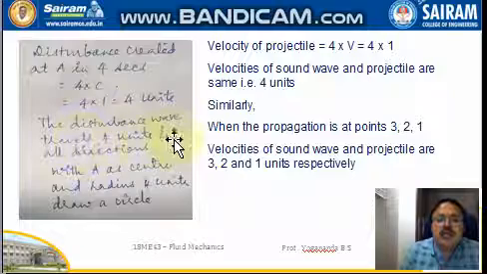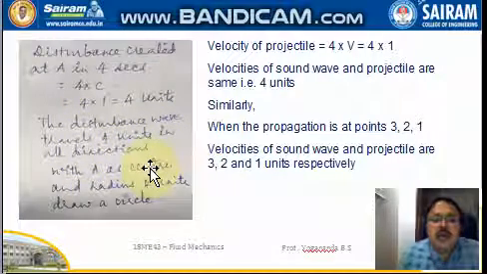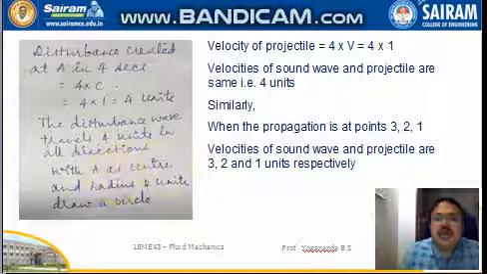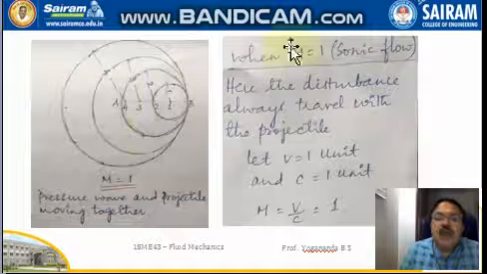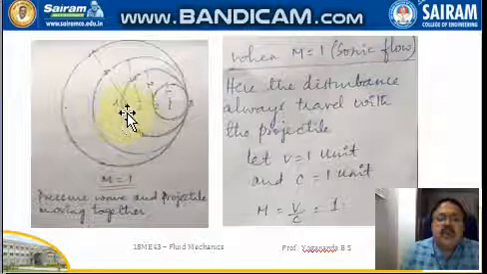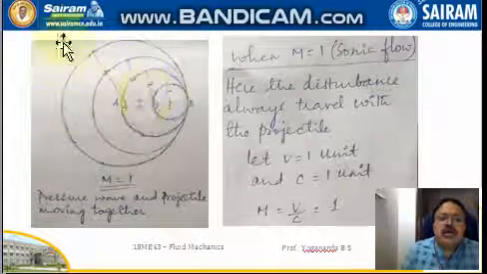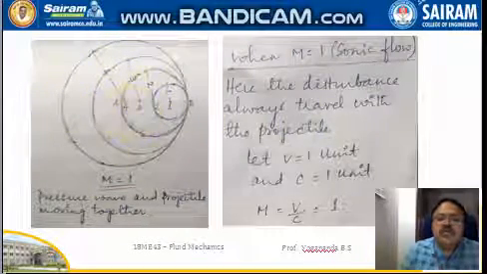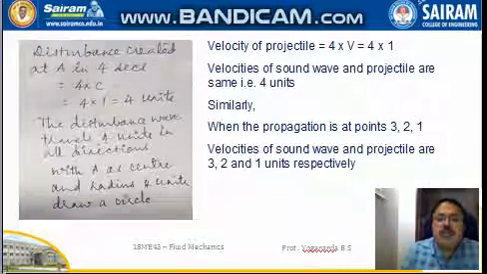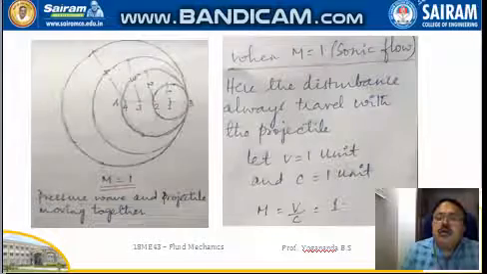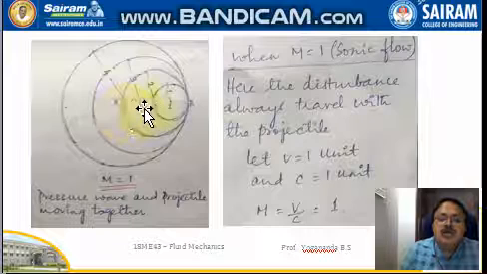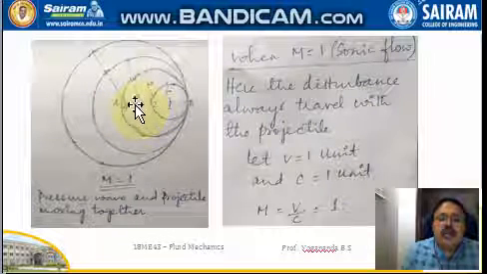So the disturbance wave travels 4 units in all directions. That's why, keeping A as the center and 4 units as the radius, we draw a circle having 4 units radius.